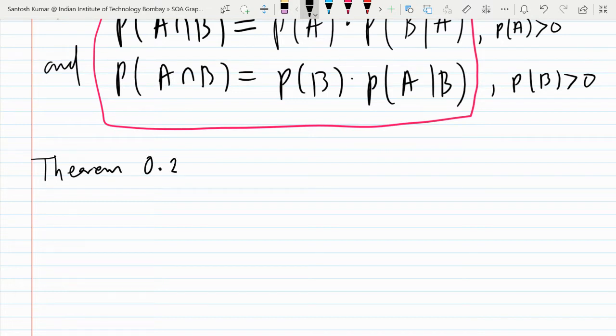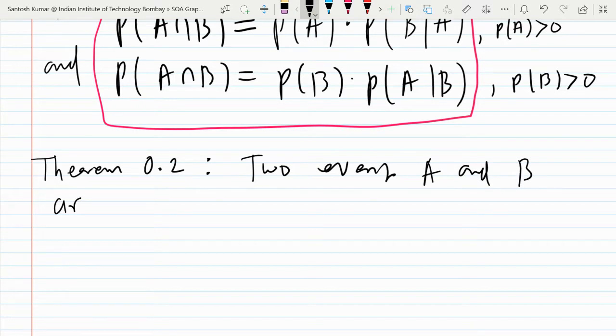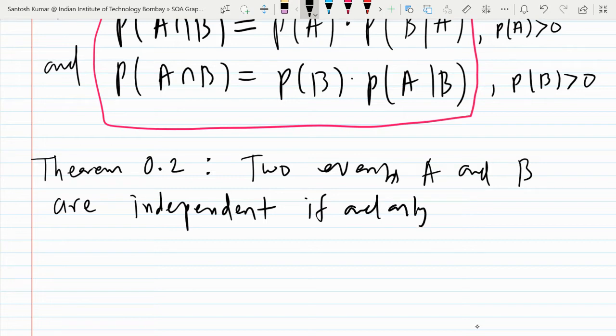So, theorem 0.2: two events A and B are independent if and only if.